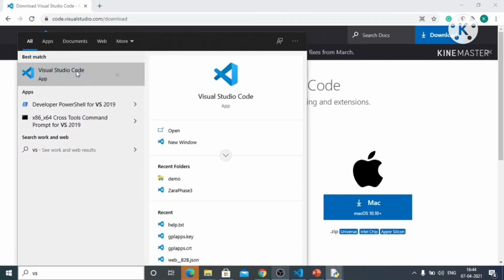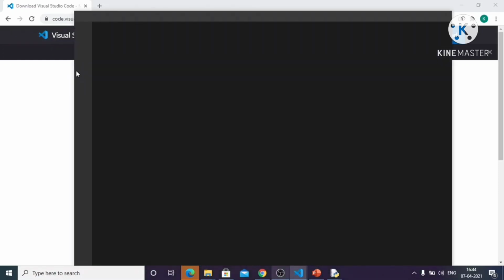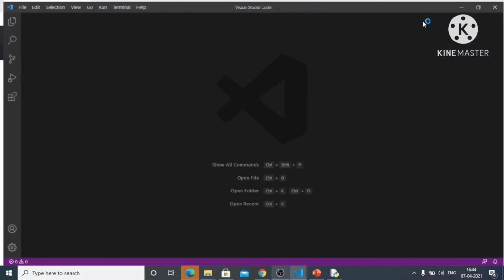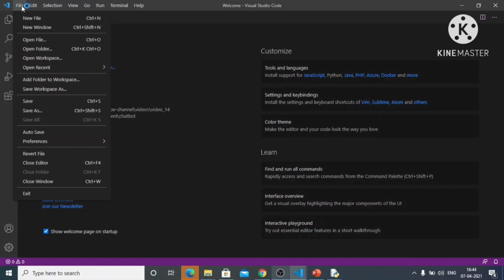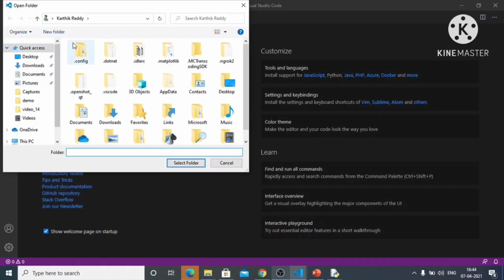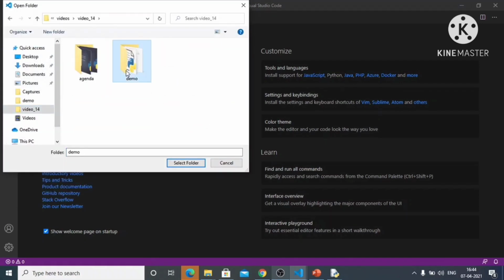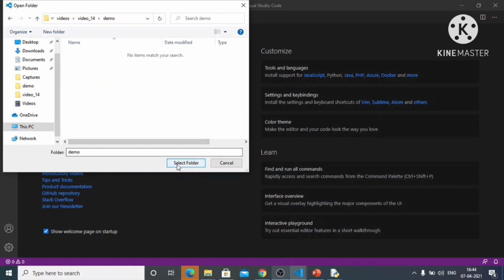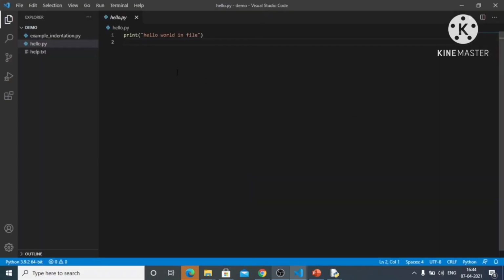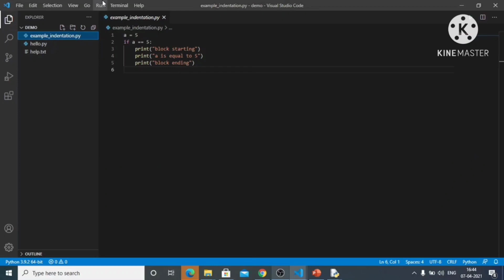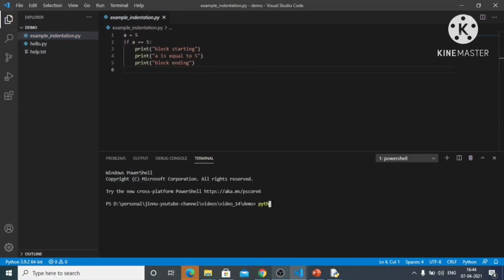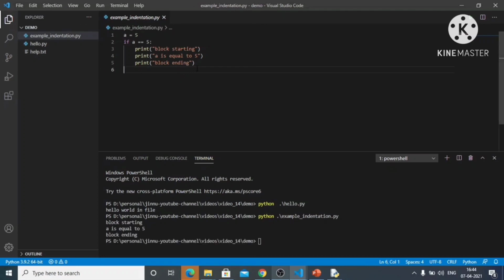After successful installation, you can find Visual Studio Code under your apps. I'm opening the existing files in my PC. I'm selecting the folder, and by that the entire folder will be placed here. See, I can open the terminal and I can run the program here itself: python space filename.py. So I can run any program in this folder.